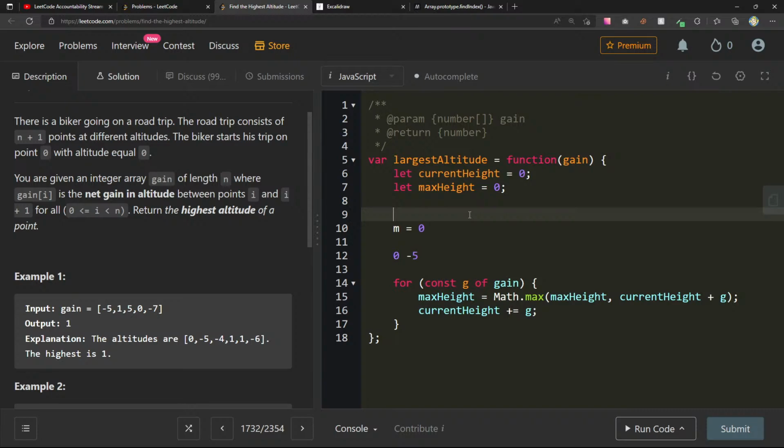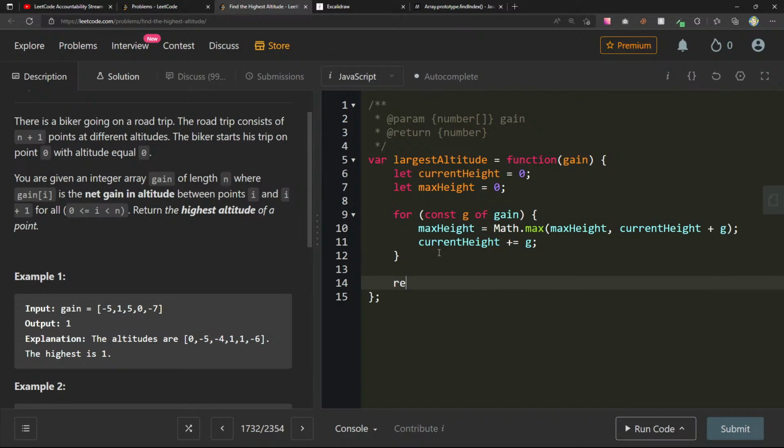So max height is 0, current height equals -5. Now we come to the next one. Max height equals 0 or current height -5 plus g, which is 1. So 0 or -4, it's still 0. Current height now equals -4. Then we get to the next one, which is 5. Max height equals Math.max of 0 or current height plus g. So that's 1. 1 wins, and then this becomes 1. So if we keep doing this all the way, we can just return max height.